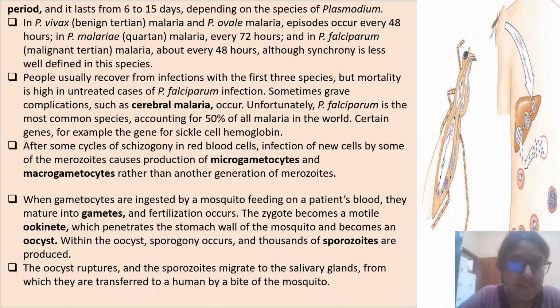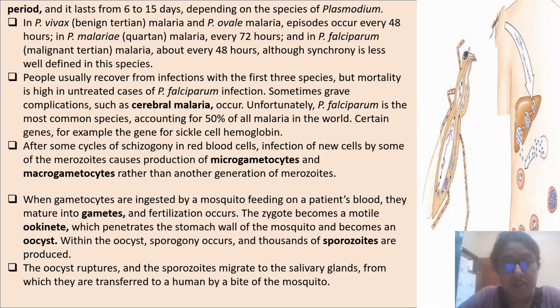After some cycles of schizogony in red blood cells, infection of new cells by some of the merozoites causes production of microgametocytes and macrogametocytes rather than another generation of merozoites. When gametocytes are ingested by a mosquito feeding on a patient's blood, they mature into gametes and fertilization occurs.